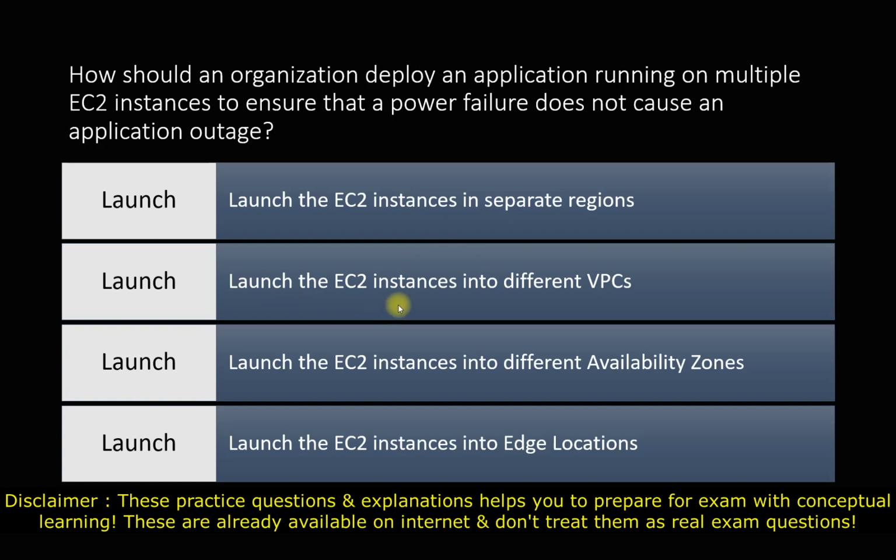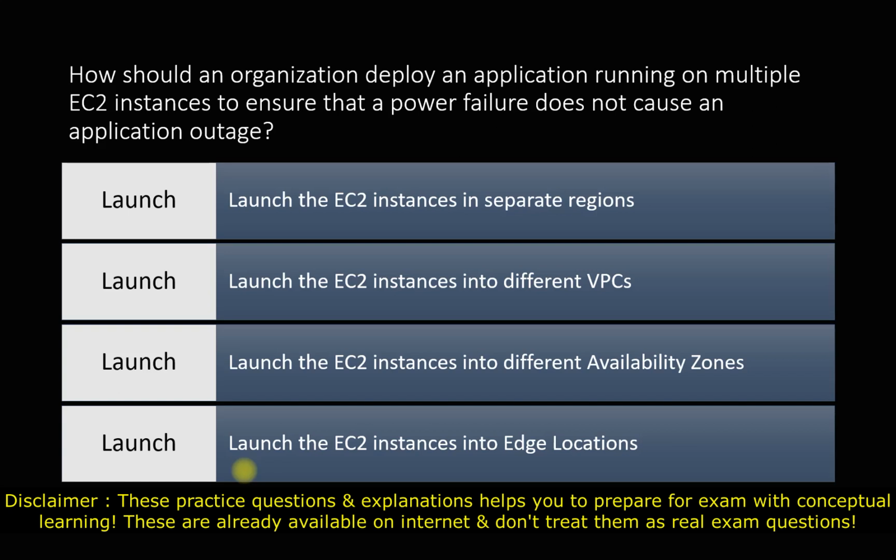We should launch the EC2 instances into different VPCs, that is virtual private clouds. We should launch the EC2 instances into different availability zones, or we should launch the EC2 instances into edge locations. So let's understand the options one by one. We will see the positives and negatives of each, because we can launch anywhere, but we will follow the best practice to solve this question.